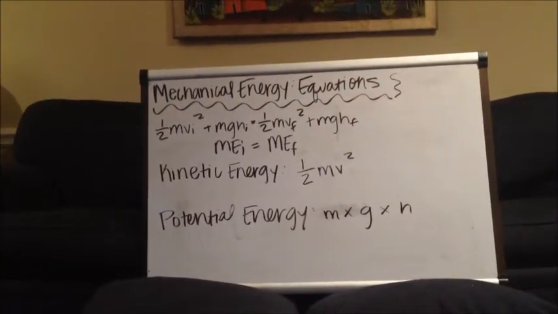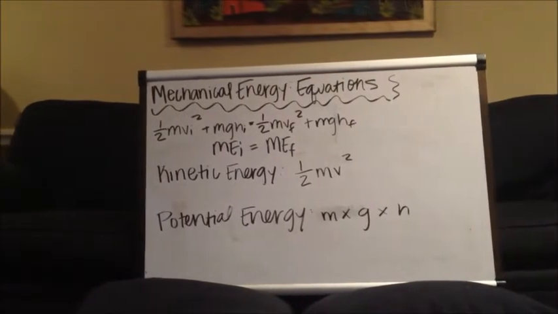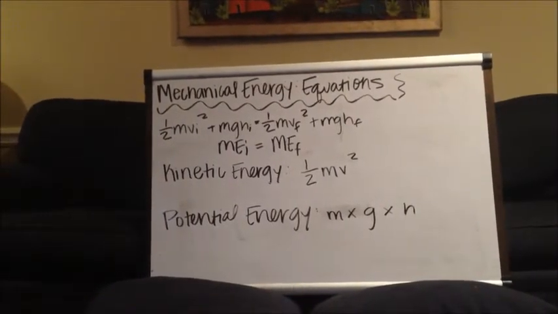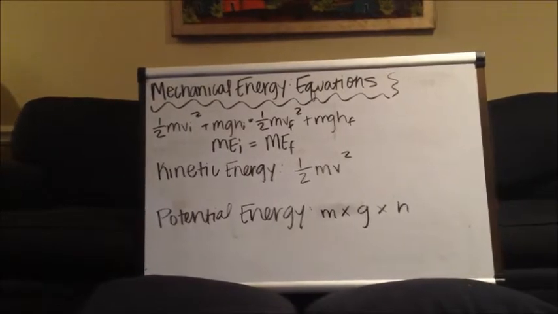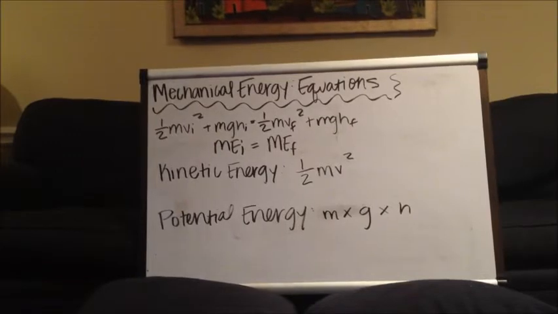Mechanical energy is the sum of kinetic energy and potential energy. Because of the conservation of mechanical energy, the initial kinetic energy plus initial potential energy is equal to the final kinetic energy plus the final potential energy.